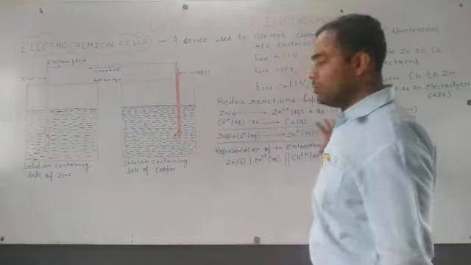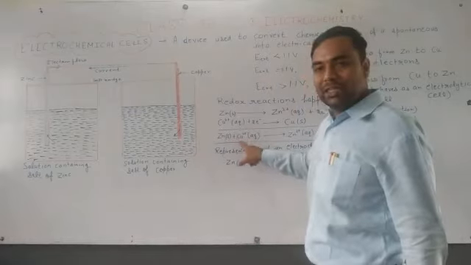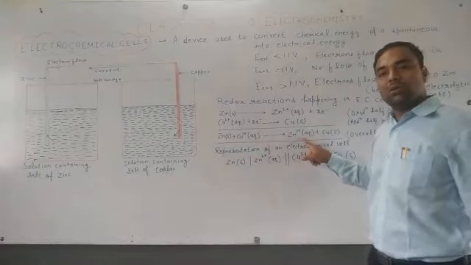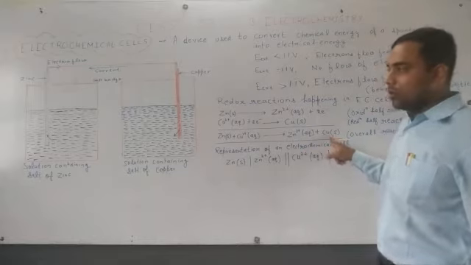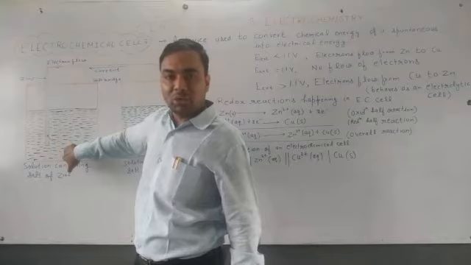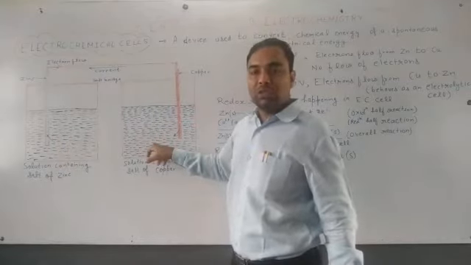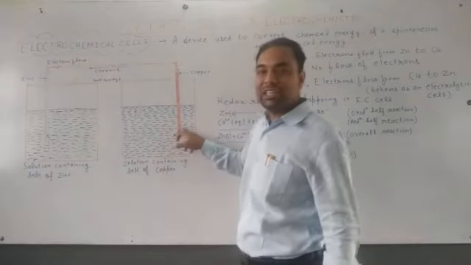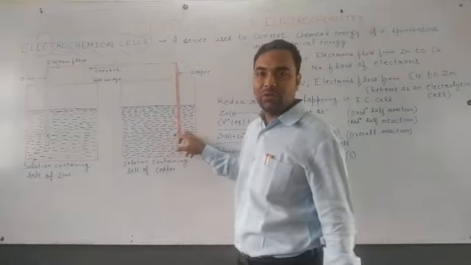So overall reaction will be what? That is Zn(s) plus Cu2+(aq) will show the formation of Zn2+ ions and copper. The solid zinc electrode gets converted to Zn2+ ions, whereas there are Cu2+ ions. These Cu2+ ions, after gaining electrons, will form copper metal, Cu as solid, and will get deposited at this electrode.